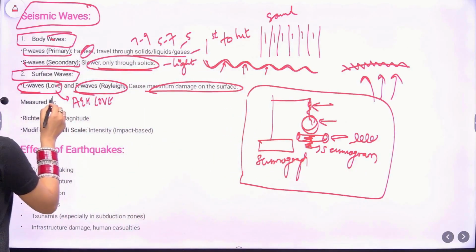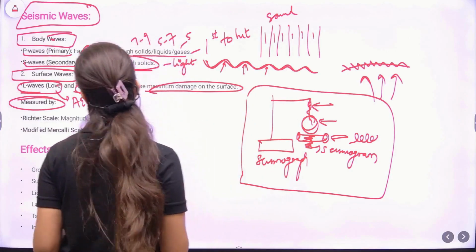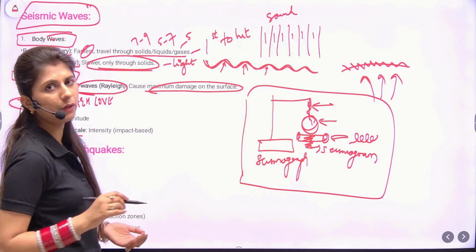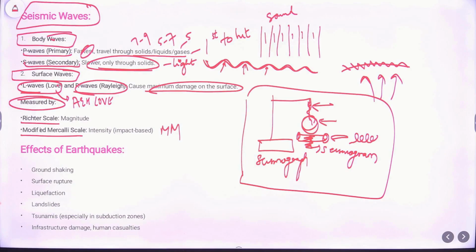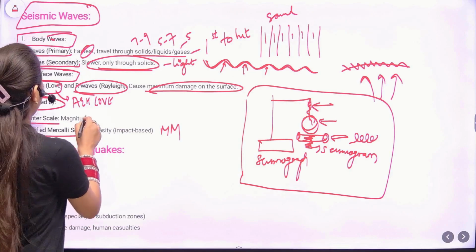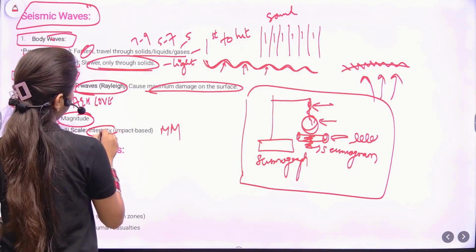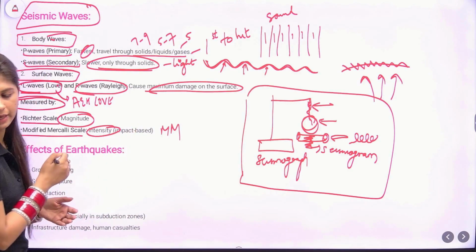Now, what are the scales? This was for checking the waves, the S waves, P waves, whatever they are forming, but the scale used is either the Richter scale or the Modified Mercalli scale. In India, we use the Modified Mercalli scale. There are two aspects whenever there is an earthquake: magnitude and intensity. The Richter scale measures the magnitude and the Modified Mercalli scale measures the intensity, that is the impact. The news which we often hear about the intensity is because of this scale.